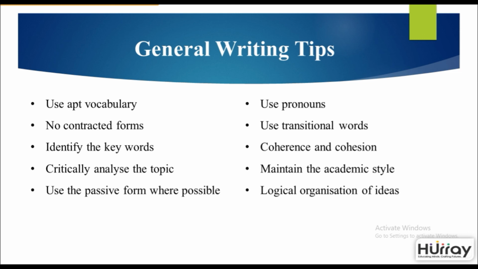Now here are some general writing tips that you can use. Use apt vocabulary or correct vocabulary depending on the kind of image given to you and the kind of situation you see in front of you. Do not use contracted form of words like don't or won't or can't. Use the full form. Do not, will not, cannot. Identify the keywords mentioned. Look at the title very closely. Look at the question very closely. Analyze it thoroughly. Analyze the topic next.